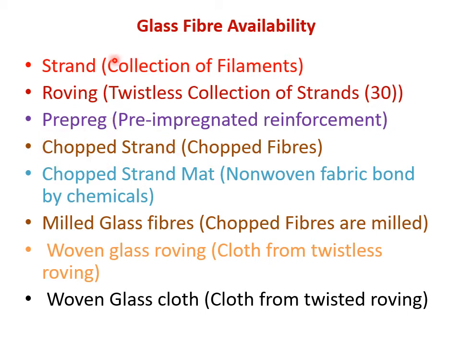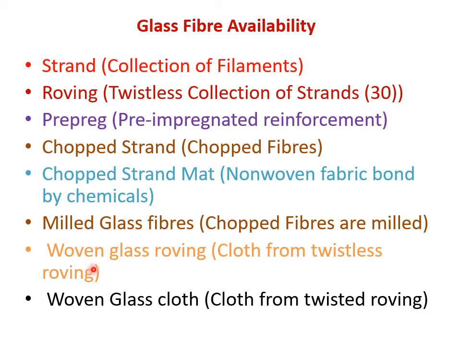And chopped strand जो भी एक continuous collection of filaments है, उनको जब मैं काटूंगा एक particular short length में, then I will be obtaining a chopped strand. और ये chopped strand से जब मैं non-woven fabric बनाता हूँ chemical से bind करके, then that is called a chopped strand mat, right? And it is also available in the form of milled glass fibers. ये जो भी short fibers थे, इसको हम further chopping करते हैं to obtain the milled glass fibers.